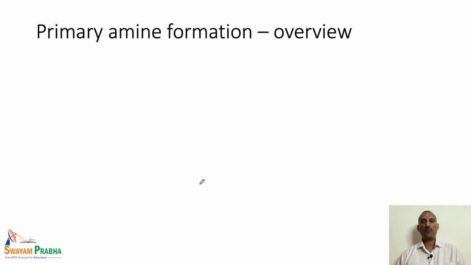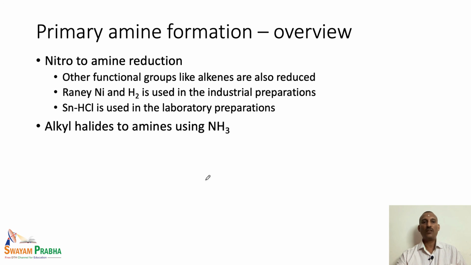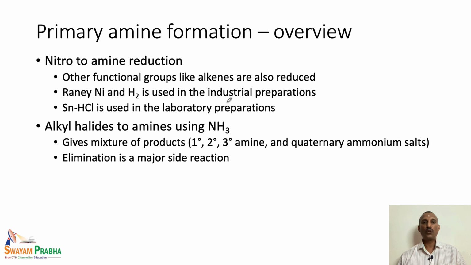Let us recap what we have seen so far about primary amine formation. The first one is the nitro to amine reduction. One limitation here is that other functionalities like alkenes are also reduced, so we have to be very careful. The substrate should not have other reducible functionalities. If other reducible functionalities are present in the nitro compound, then reduction of nitro to amine is not easily carried out using Raney nickel or iron and HCl combinations.